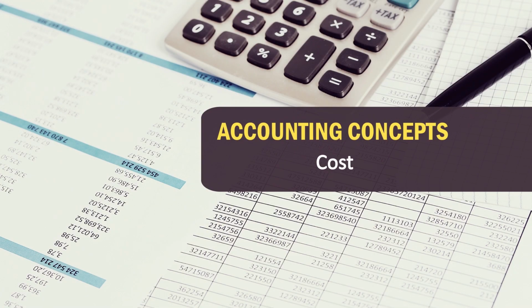Then the next one is the cost concept. Well friends, according to the cost concept, the transactions are recorded in the books of account against their original price.